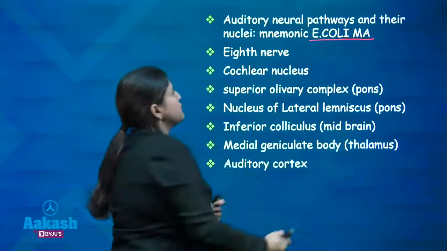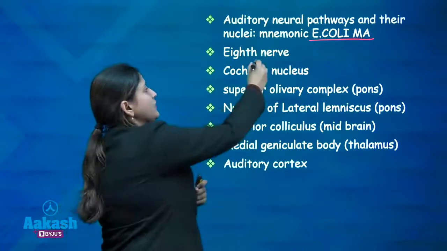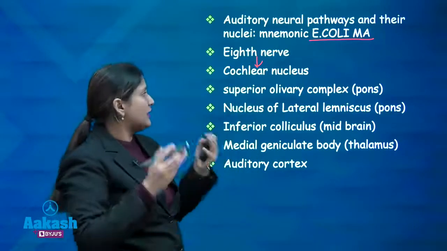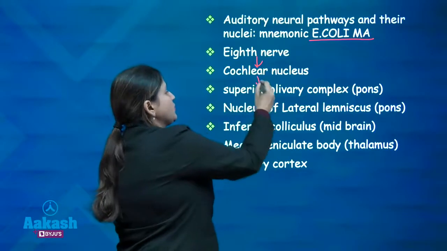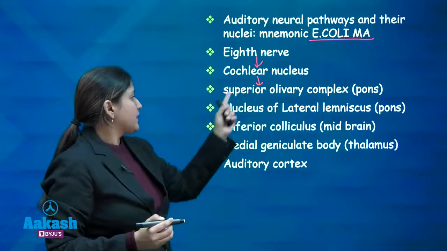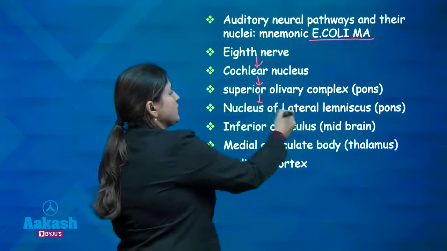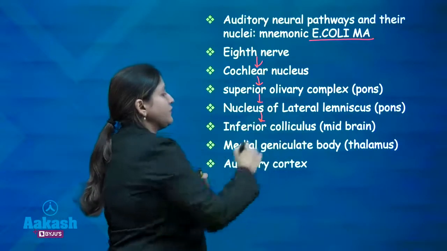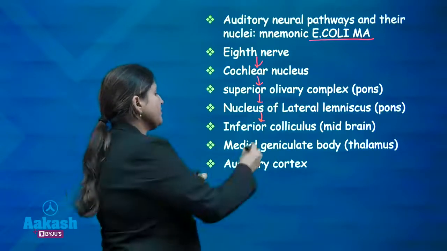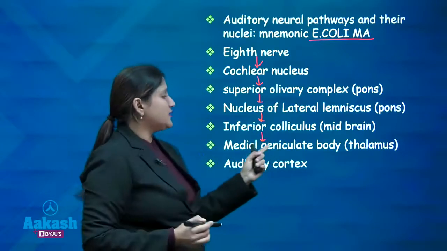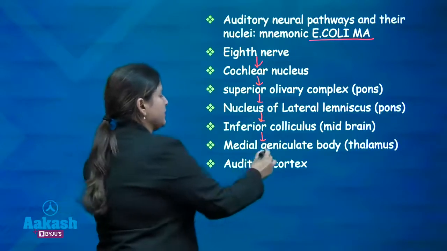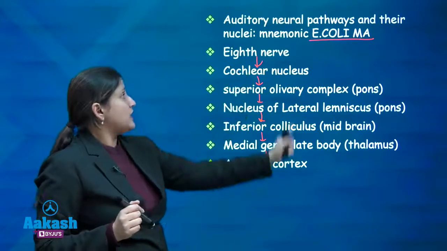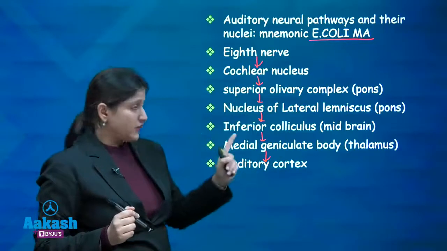E. coli ma stands for 8th nerve. The 8th nerve attaches to the dorsal and the ventral cochlear nucleus. The cochlear nucleus then provides information to the superior olivary complex. Then it goes to the nucleus of the lateral lemniscus, which in turn attaches to the inferior colliculus, which in turn attaches to the medial geniculate body and finally the auditory cortex. This is the arrangement of the auditory neural pathway.